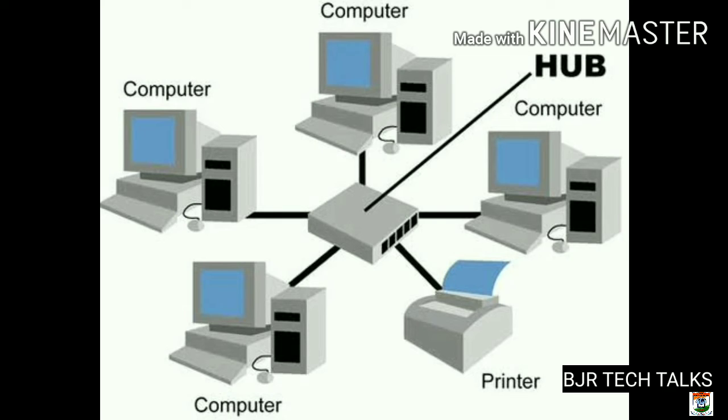The structure is very simple and fault removal is done very easily. This topology is mainly used in offices, workstations, etc. The major drawbacks are that it is more expensive, and if the hub breaks down, the whole network will collapse.